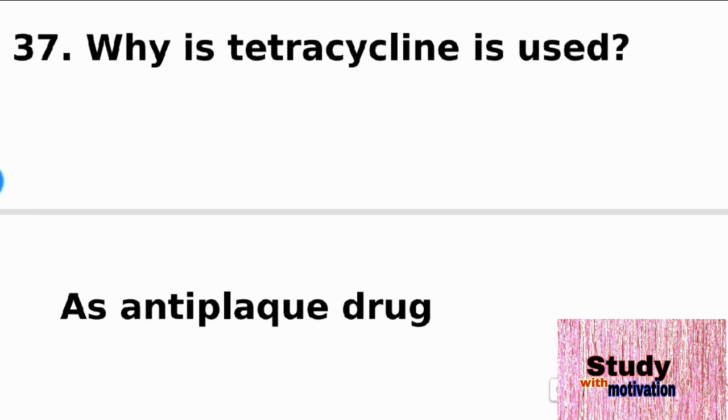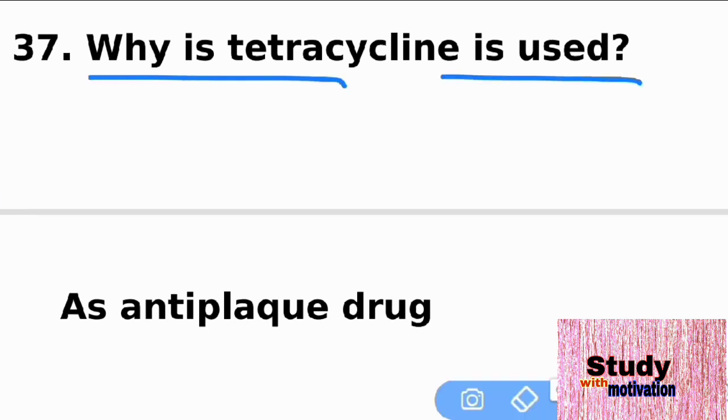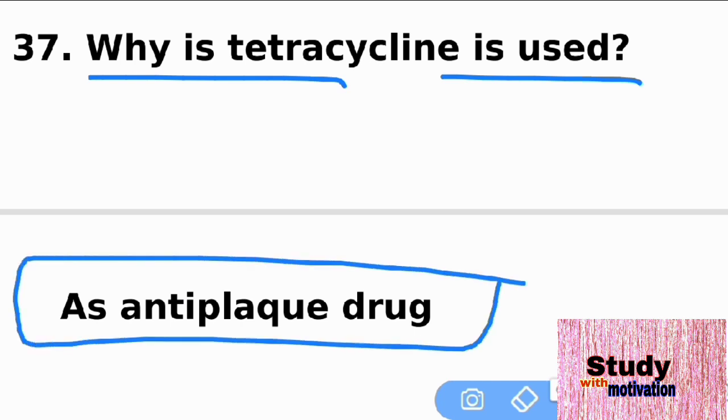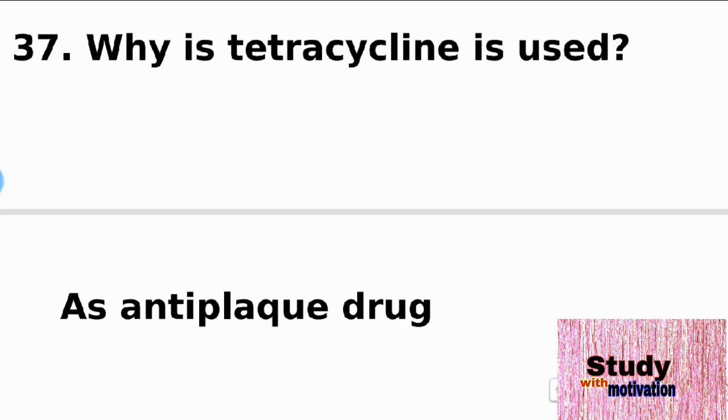The next question is 37. Why is tetracycline used? The right answer is as an anti-plague drug. Tetracycline is an anti-plague drug.